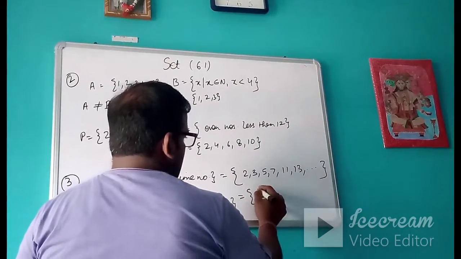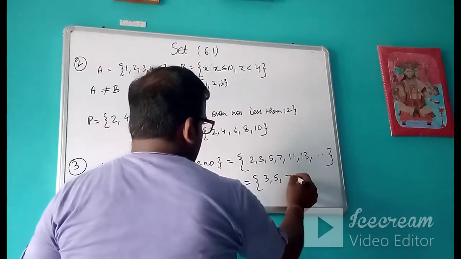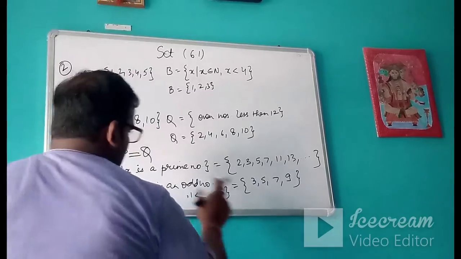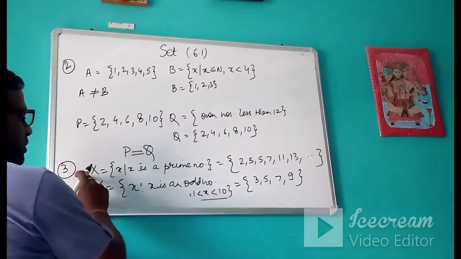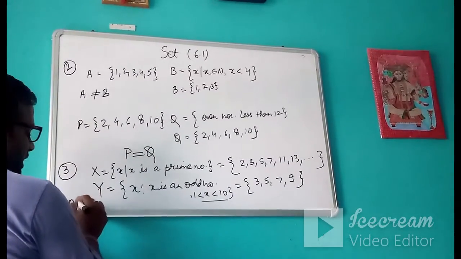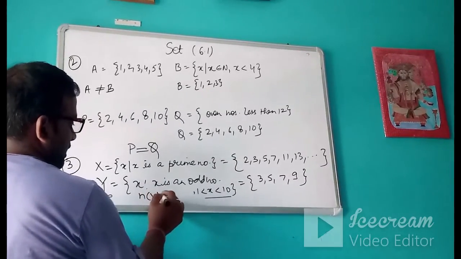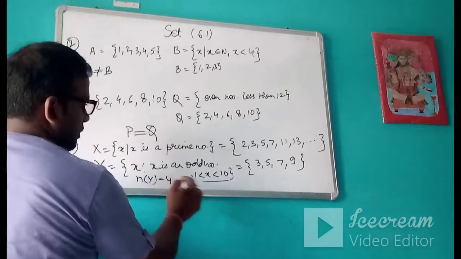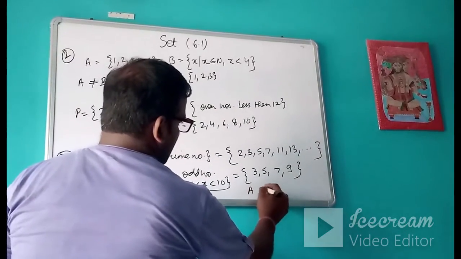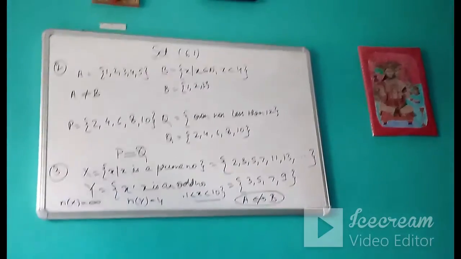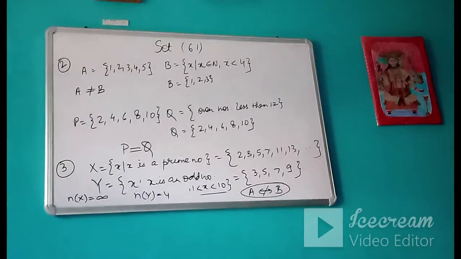So it is 3, 5, 7, 9. You can clearly see that we cannot write the cardinal number of X, n(X) will be undefined. But for this set you can write the cardinal number, that is 4. That means we can say X is not equivalent to Y. The same number of elements should be there.